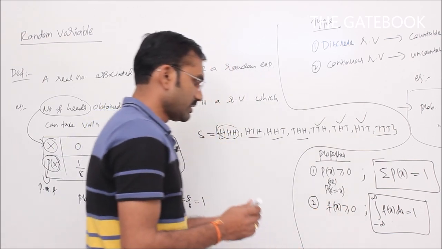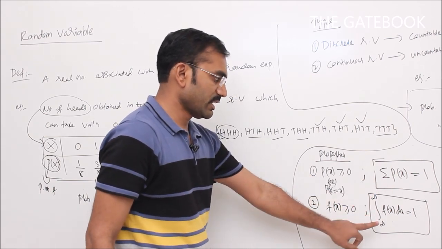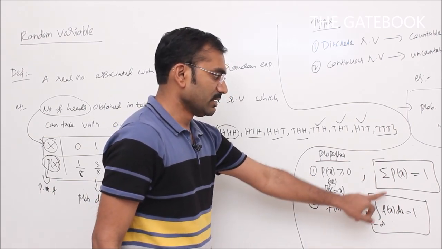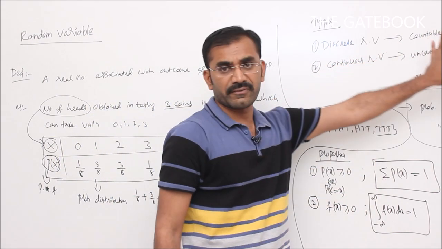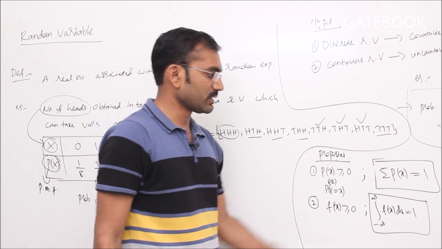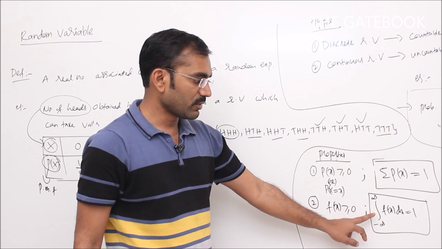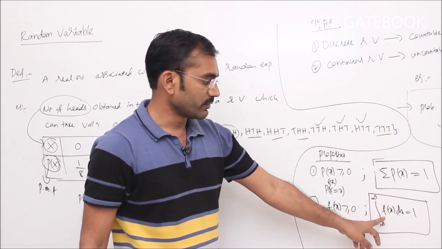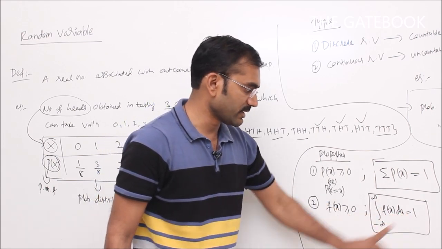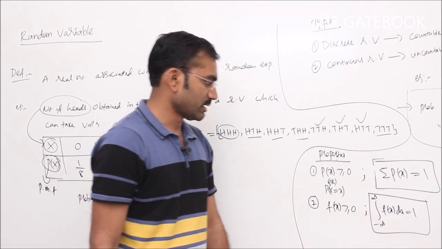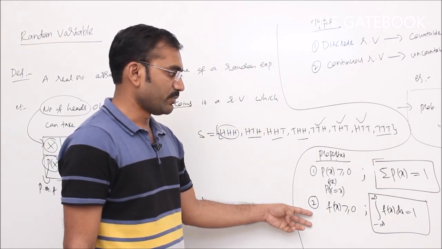So in the case of a discrete random variable, we use the sigma symbol, whereas for a continuous random variable we use the integration symbol. A discrete random variable means a countable number of values, so for a countable number of values you can go for sigma, whereas whenever there are uncountable number of values, we have to use the integration symbol. Integral from minus infinity to plus infinity of f of x dx is equal to 1. So those are the properties of PMF as well as PDF.